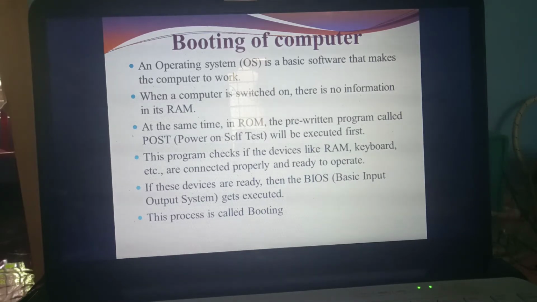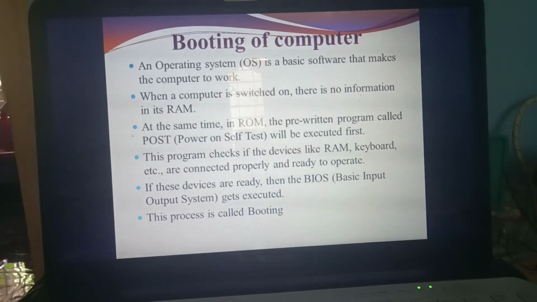What's the use of that program? This program checks what devices you have connected to the computer: keyboard, mouse, scanner, projector, memory card, everything. It will check whether the devices are connected properly. If the devices are ready to work properly, it will send one piece of information called BIOS. What do you mean by BIOS? Basic Input Output System. This BIOS will get executed. This entire process we call booting. Understand? This is an important question.